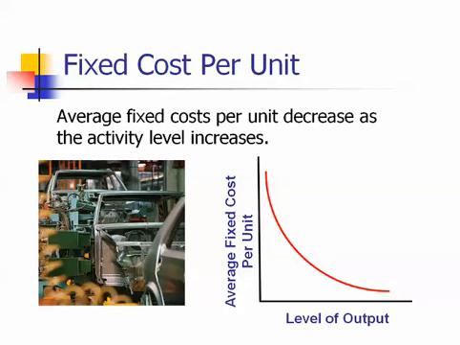For fixed costs, the average cost per unit decreases as the level of activity increases. This is a key insight for improving profitability. As we increase our level of output, we can spread our fixed costs such as depreciation, insurance, property taxes, supervisor salaries over more units, thereby decreasing our average cost per unit.